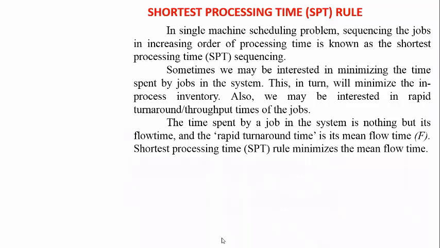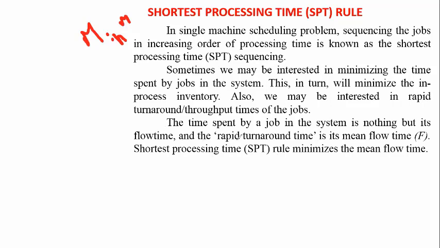With the help of the shortest processing time, we are going to solve the single machine scheduling problem. For calculating the sequence of that single machine scheduling, we are using this shortest processing time. Here in the shortest processing time, we consider the minimum processing time and give it order one.